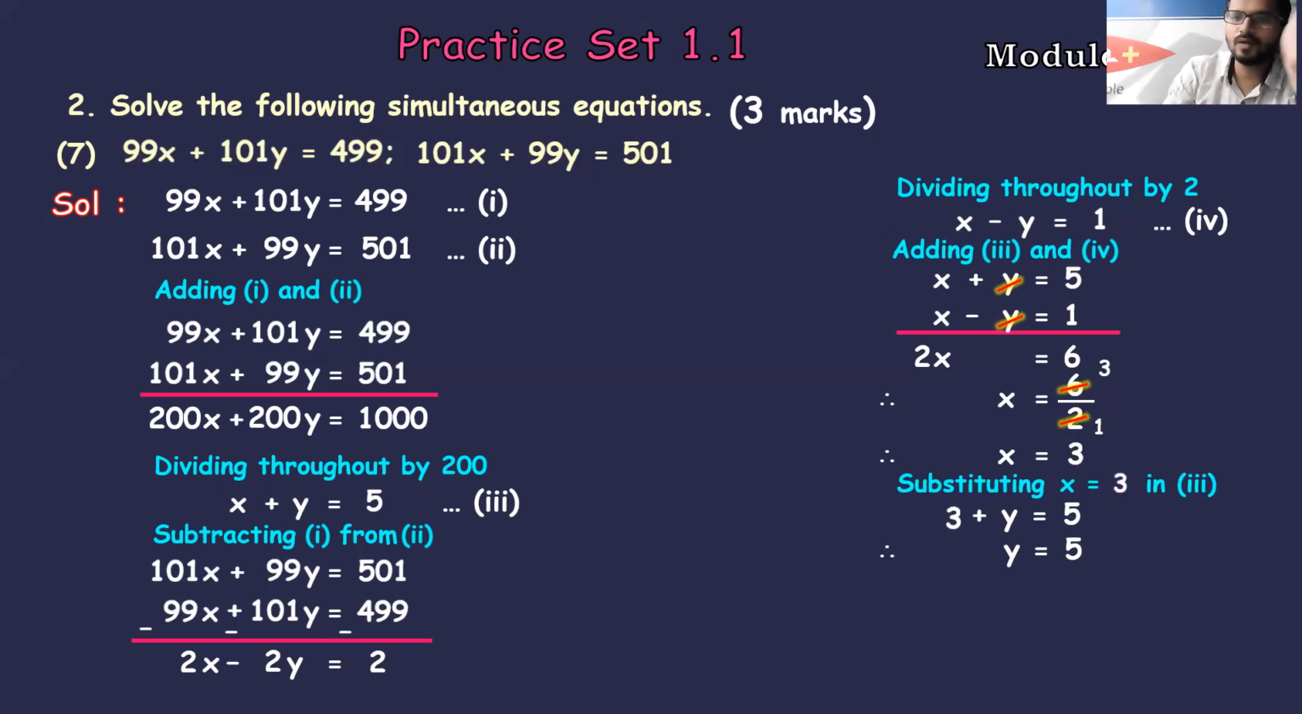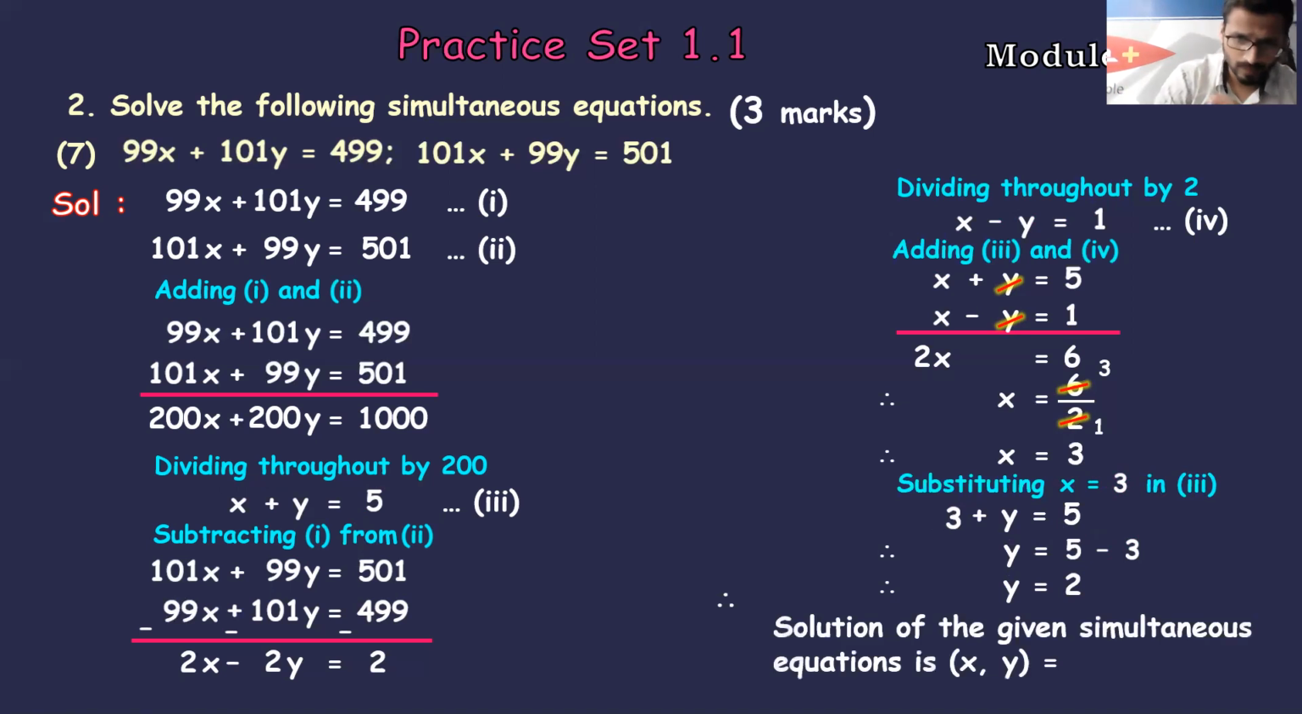3 from the left hand side will go to the right hand side and get subtracted. 5 minus 3 is nothing but 2. So y is equal to 2. The sum is not over yet. We have to write the final step, students.